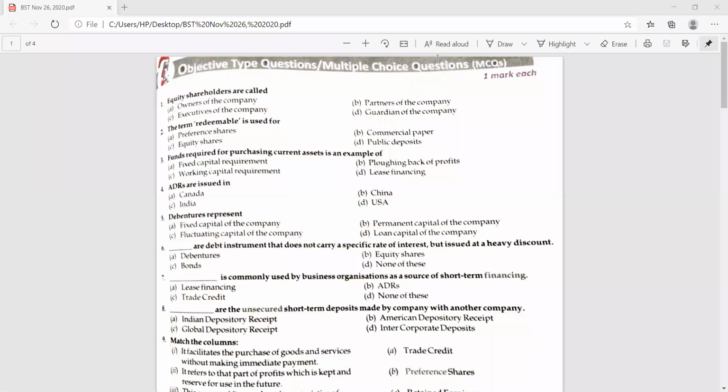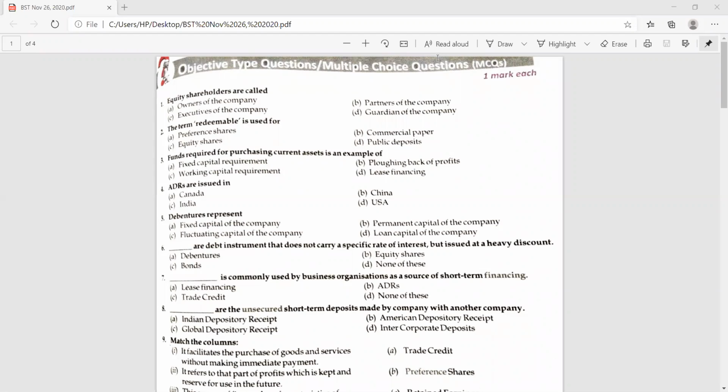Whenever I send you the PDF, please mark it in the PDF. It is given, purchasing of current assets. So current assets are related to the working capital requirement, while fixed assets are related to fixed capital. If you have to purchase land, building, plant, machinery, anything that is related to your fixed assets, it is known as the fixed capital requirement.